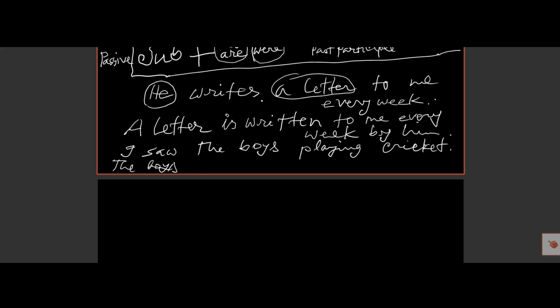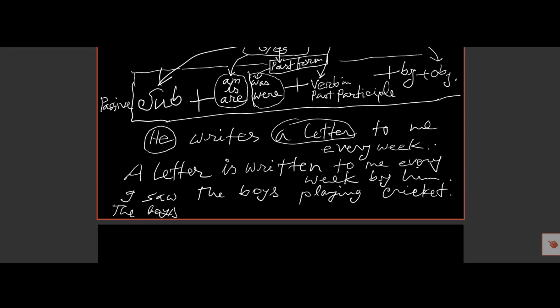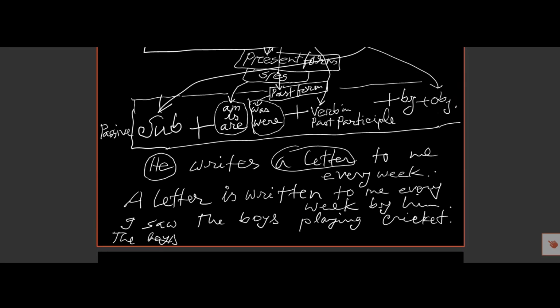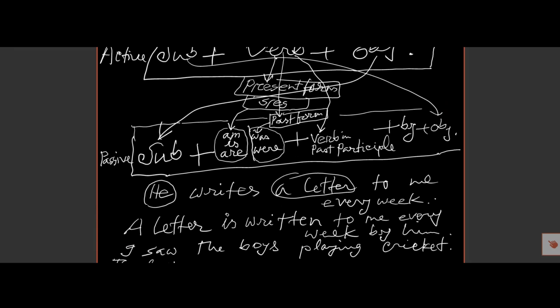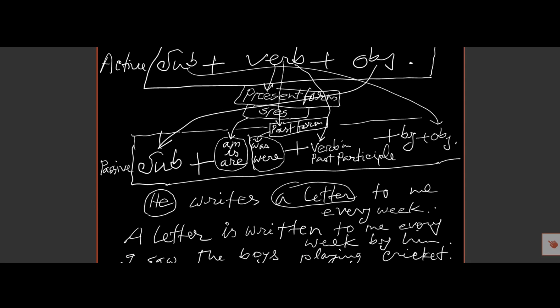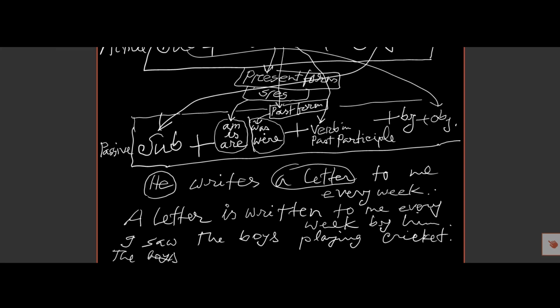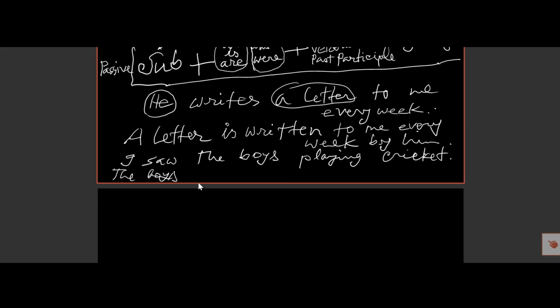So we know if the verb in the active voice is in the past form, we must take was or were as auxiliary verb. So here saw is in the past indefinite tense, so we must use was or were. The object is in the plural form, so we must take here were.